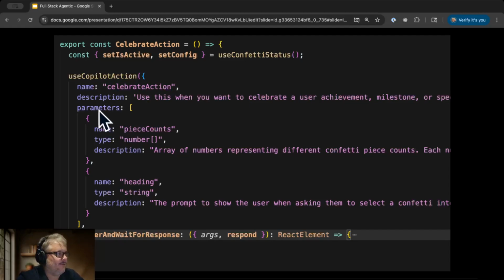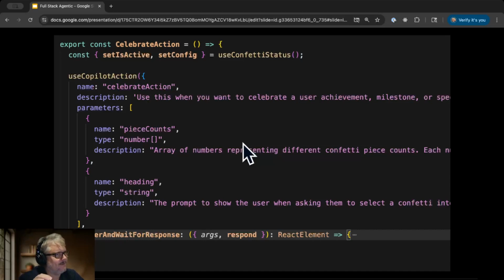So here we've told it to give us piece counts, plural, and then we put these little brackets on the number indicating that it's an array, and we've also described it as an array, and then we've also said give us the heading, and we've described what that heading is. And so now when the agent calls us, it's going to give us a number of piece count options and a heading, and that's what's going to drive that component.